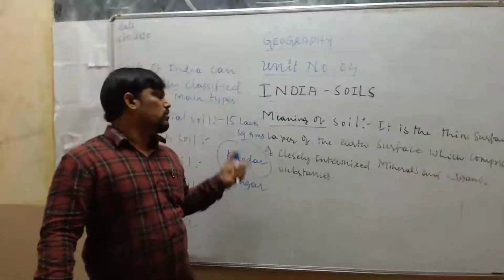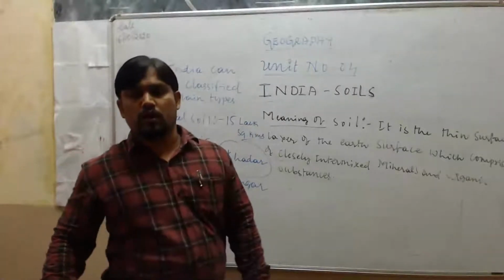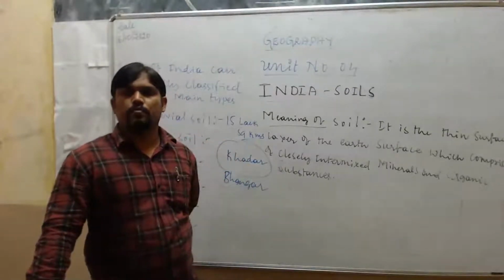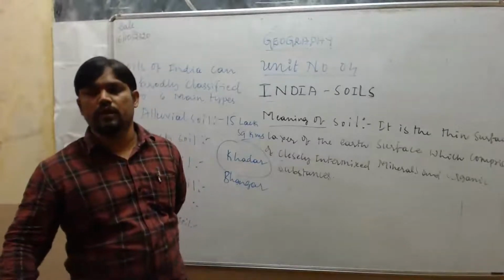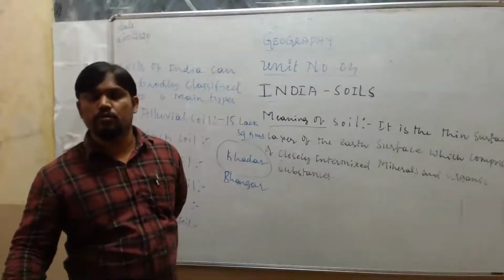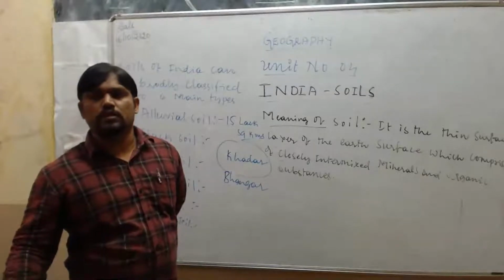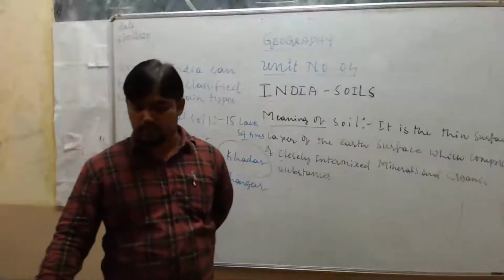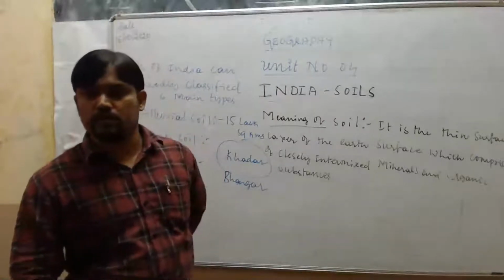Now, I told you where we can see this alluvium soil. Alluvium soil is extensively found in India and it is a very important soil because it has covered more than 15 lakh square kilometers and it is contributing more to the development of agriculture in India. But it is abundantly found in the Indo-Gangetic plain and in coastal areas. This is about alluvium soil.